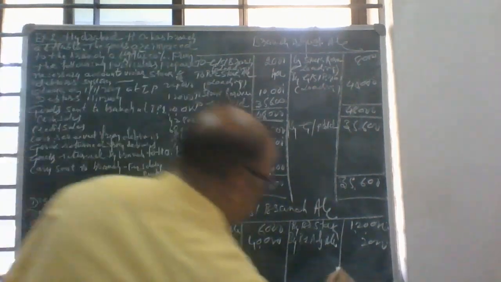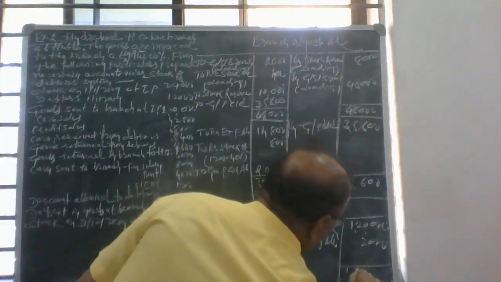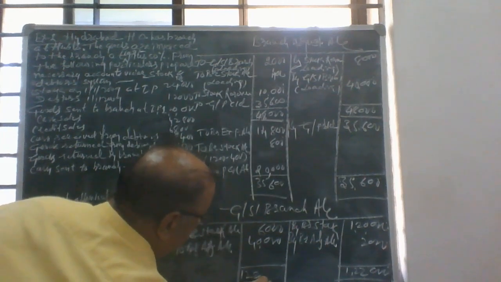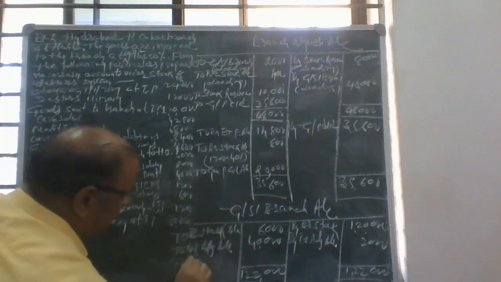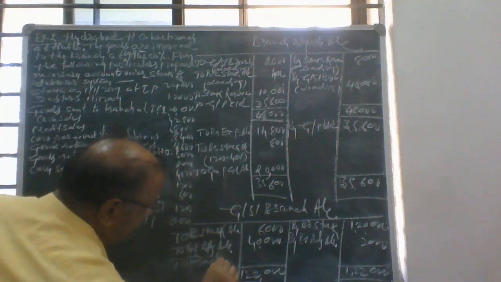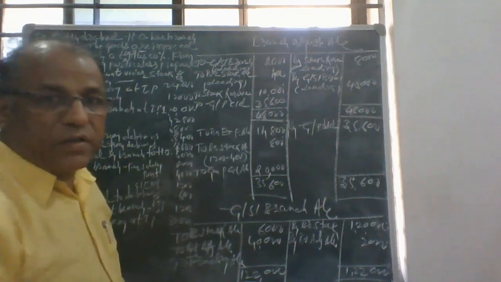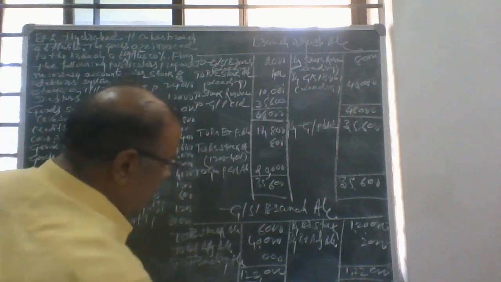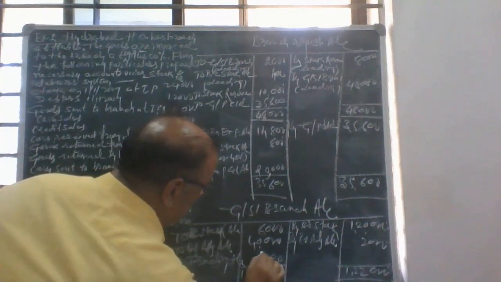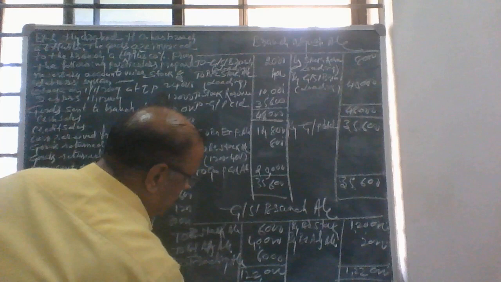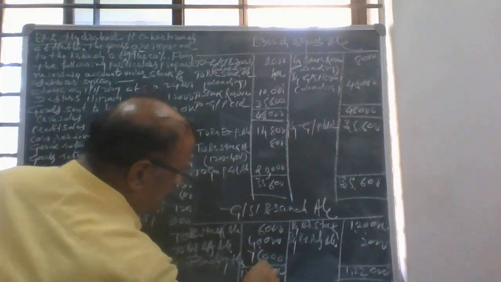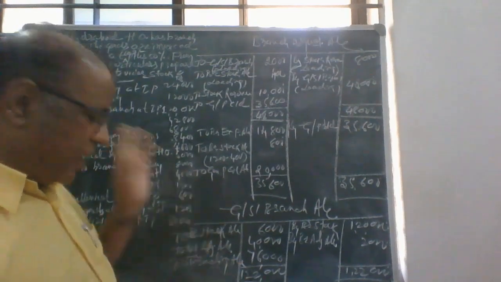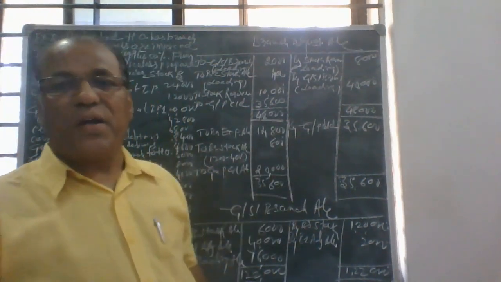So the difference, 76,000, is transferred to the trading account. So this is the problem.